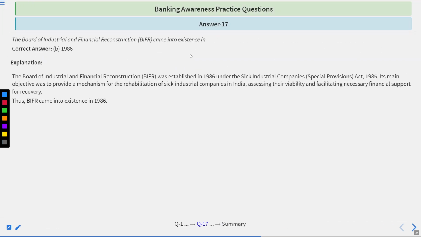Time's up. Correct answer is 1986. Just go by the explanation. The Board for Industrial and Financial Reconstruction was established in 1986 under the Sick Industrial Companies Special Provisions Act 1985. Its main objective was to provide a mechanism for the rehabilitation of sick industrial companies in India, assessing their viability and facilitating the necessary financial support for recovery. BIFR came into existence in 1986.